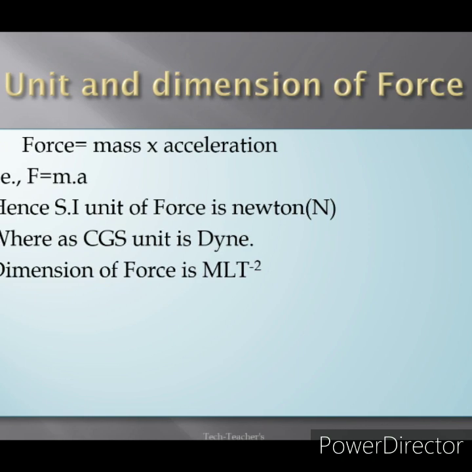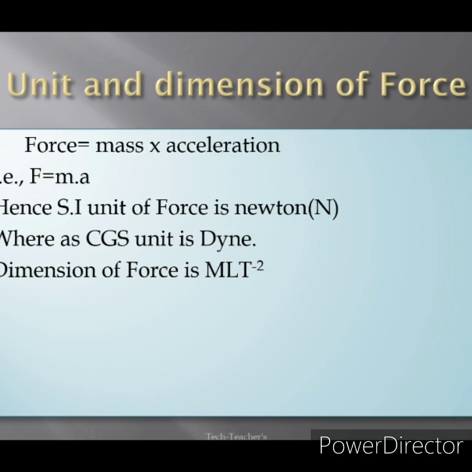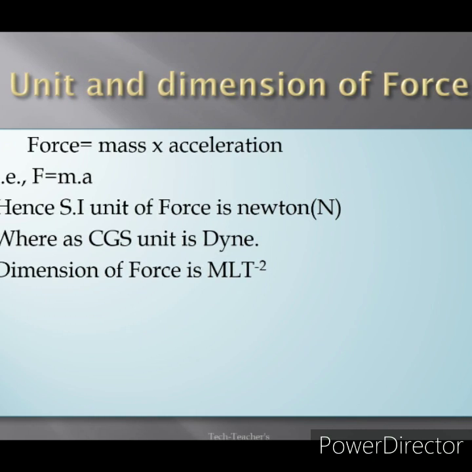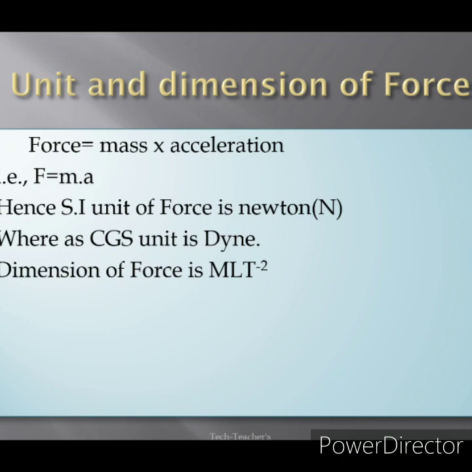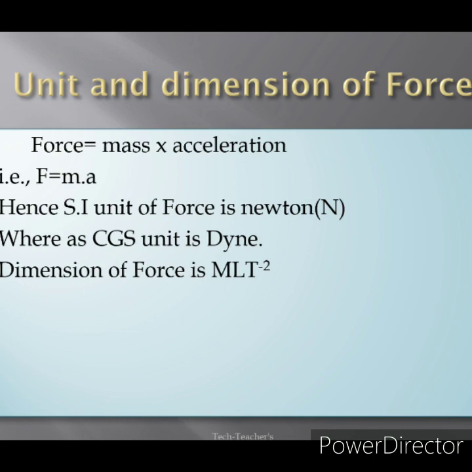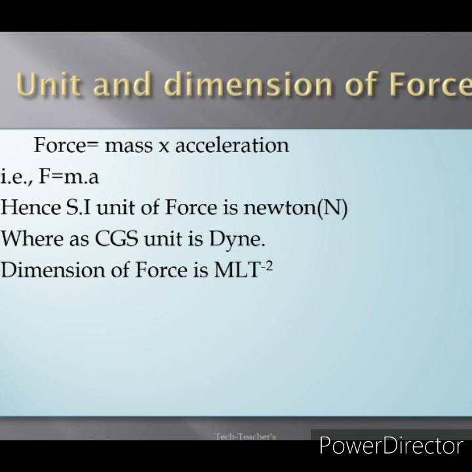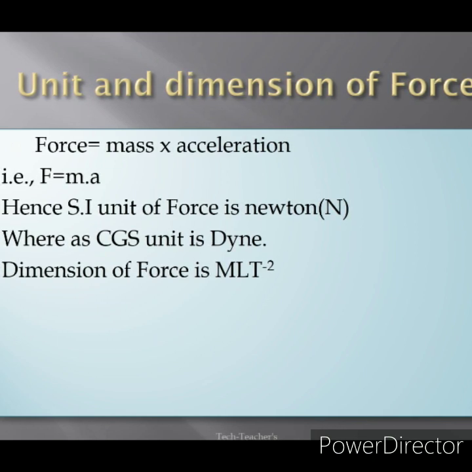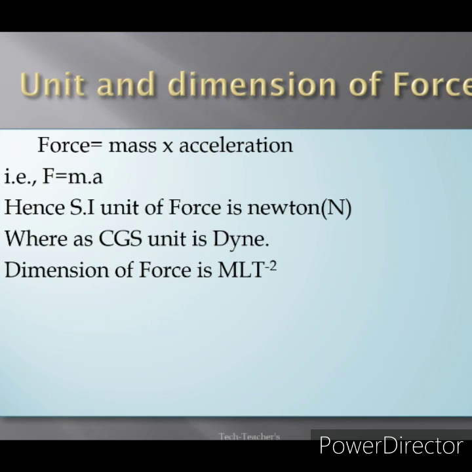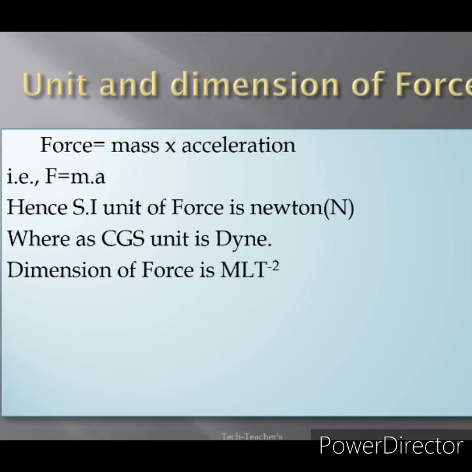SI unit of force is the Newton. As we know, force is equal to mass into acceleration. SI unit of mass is kg and that of acceleration is meter per second squared, that is m upon s squared. Hence force is equal to N, that is Newton. And Newton is equal to kg into meter per second squared. CGS unit of force is dyne. As force is equal to mass into acceleration, CGS unit of mass is gram and that of acceleration is centimeter per second squared. And dyne is equal to gram centimeter per second squared.